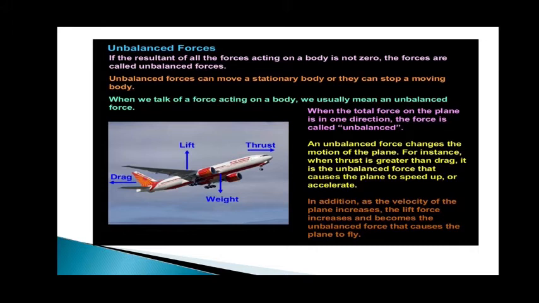For example, when the thrust is greater than the drag, it causes the plane to speed up or accelerate. In a simple way to explain, you have played tug of war. In tug of war, there will be a rope which will be held by two teams. So two teams exert some force, but it will not be balanced.